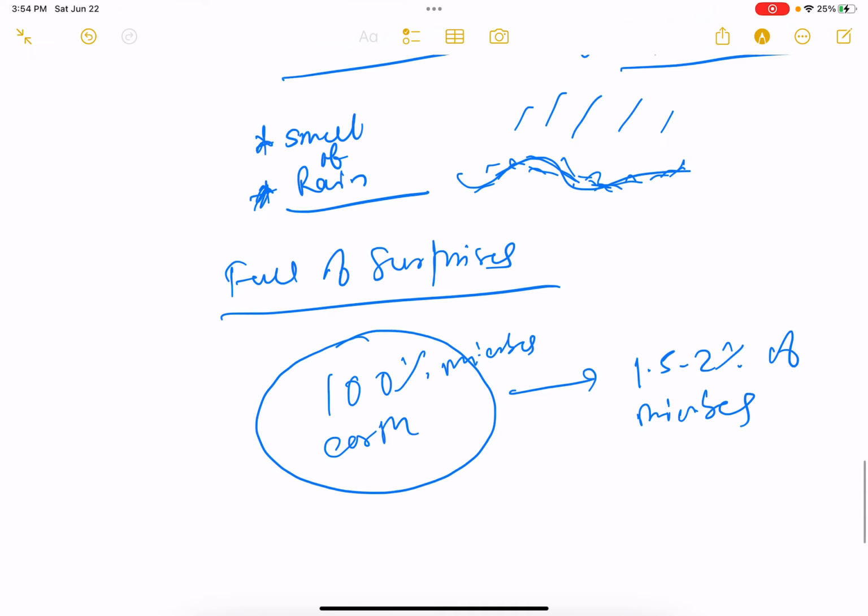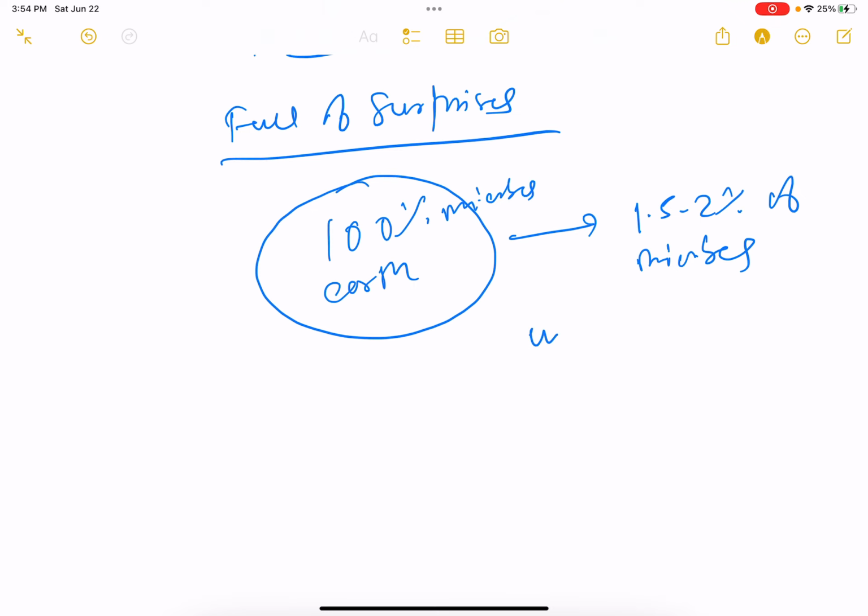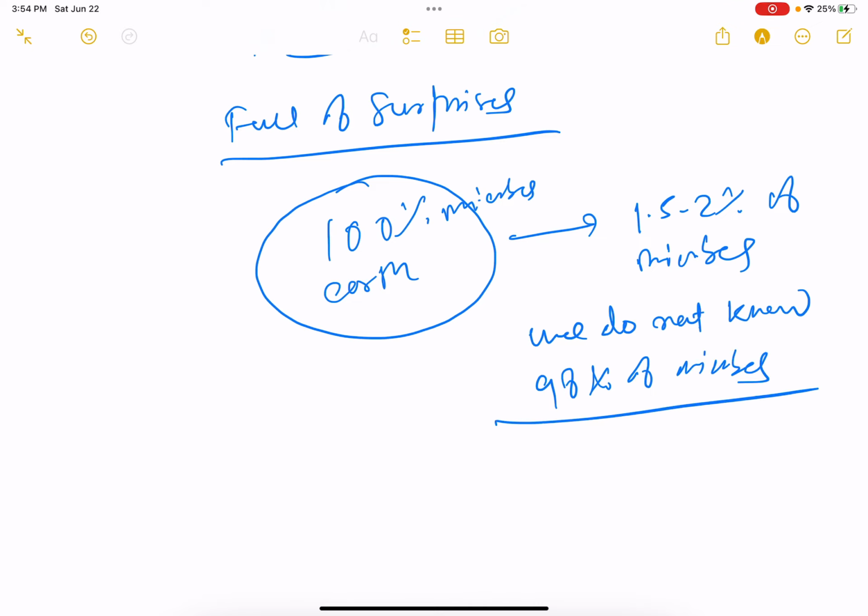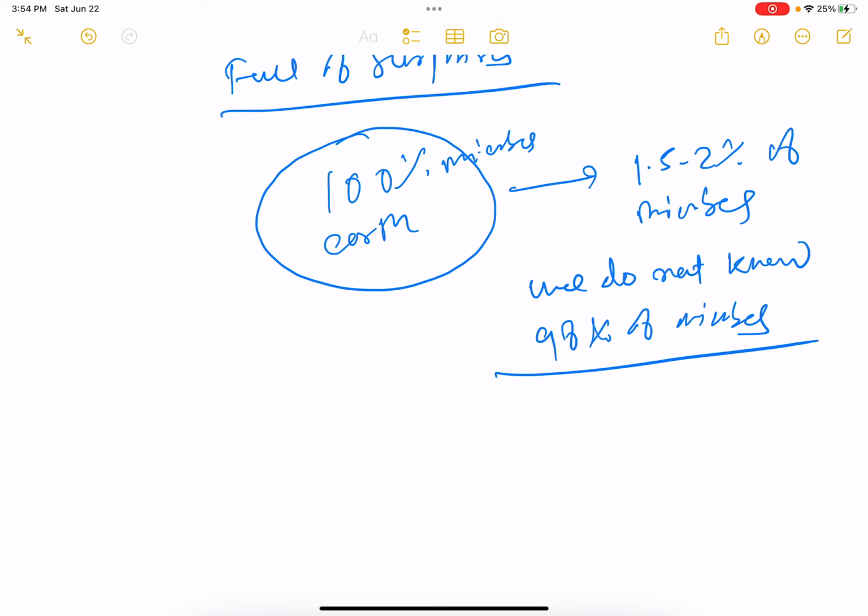We still do not know approximately 98% of microbes. If only 1.5 or 2% of microbes change our life a lot, imagine if we understood more about microbes, how much easier or more interesting our life may be.